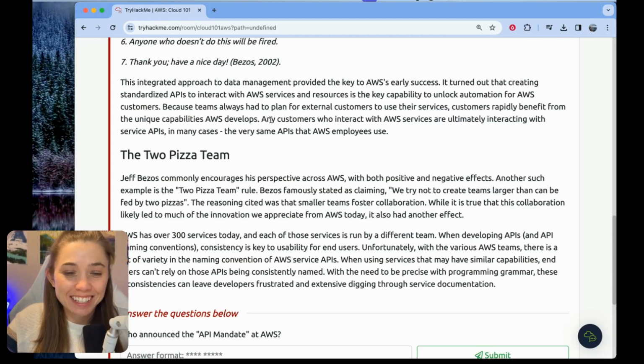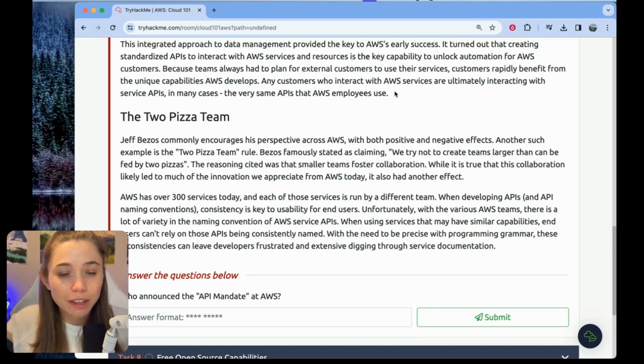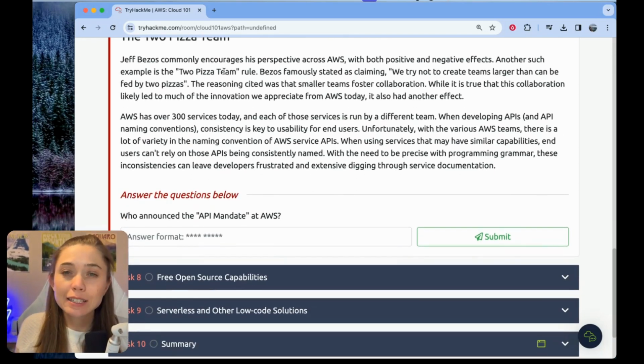Oh, okay. So this just kind of says the same thing except better summarized. Any customers who interact with AWS services are ultimately interacting with service APIs, in many cases, the very same APIs that AWS employees use. And sounds like Jeff Bezos envisioned that from a very long time ago before the cloud was even a thing. He designed with that vision in mind and told people if they didn't get with it, they were going to get fired. And then the two pizza team thing, I have heard this before. This is about a philosophy Jeff Bezos had within AWS where he believed teams should stay fairly small.